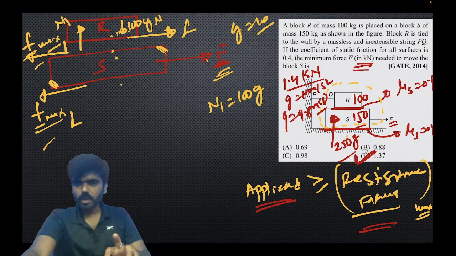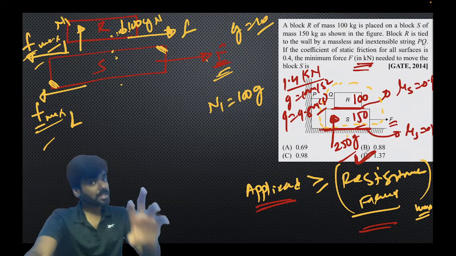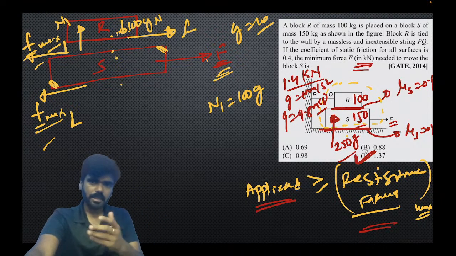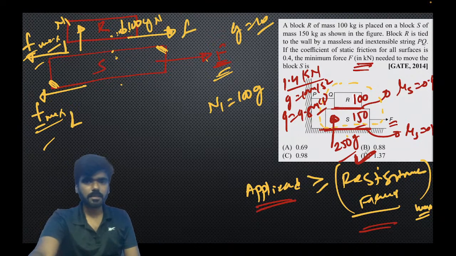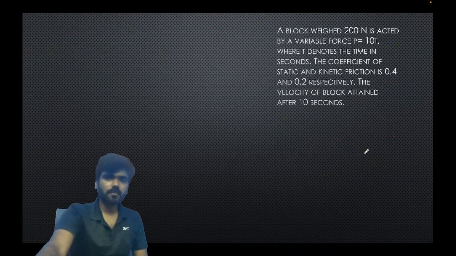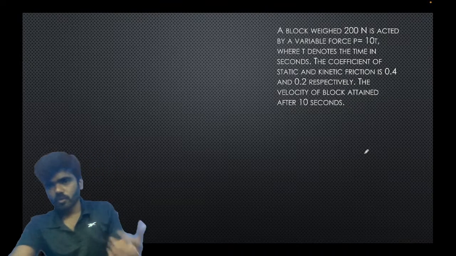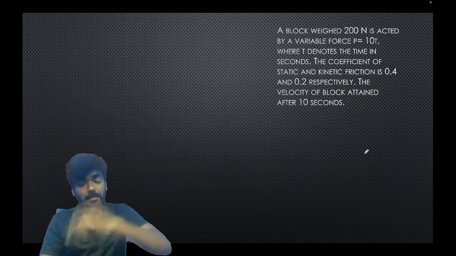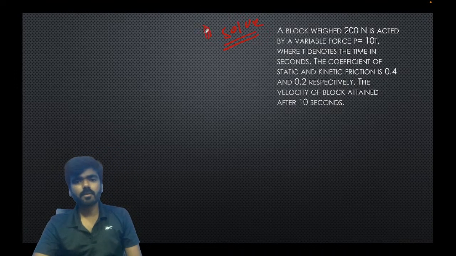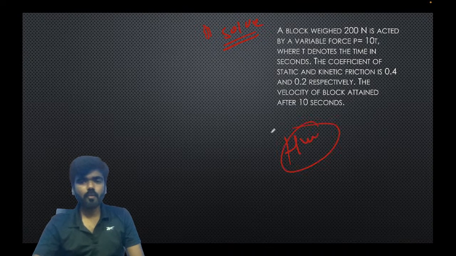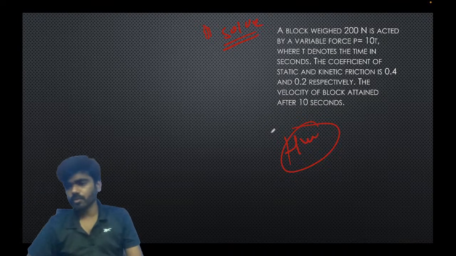Mu s and mu k are the coefficients of static friction and kinetic friction respectively, which depend upon the type of surfaces. And this is one beautiful question which we have solved, which has been previously asked in the GATE examination. This is one more question which is homework for all of you. Solve this question, and in the next class we will start by solving it, right?